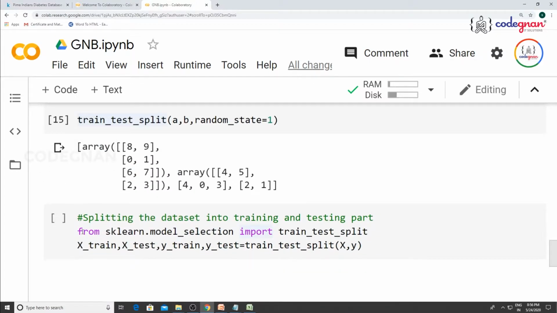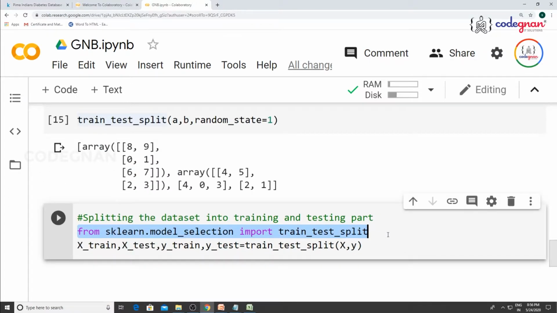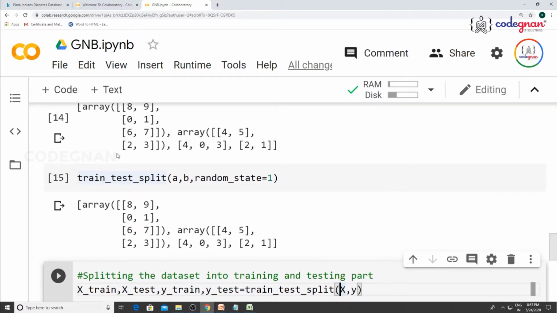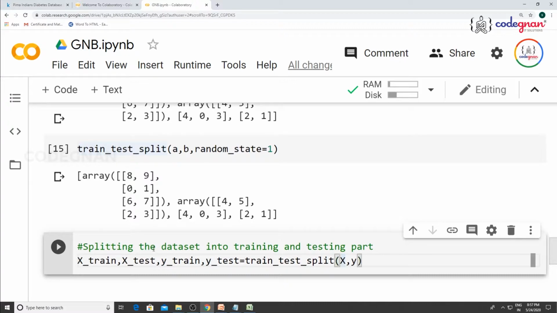So we have already imported this in the above line, you need not do it again. So x_train, x_test, y_train, y_test, because we are giving our input and the output. You take that into consideration and split our data into training part and testing part equal to train_test_split of x comma y. Because in the above statement we did not give a, b, because here we are splitting, in this I am trying to split your input into training part and testing part.